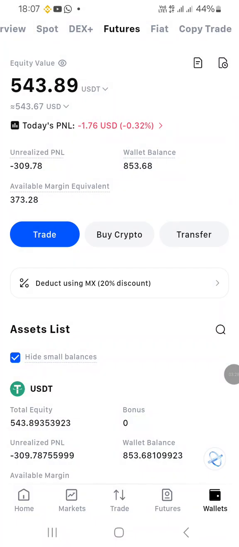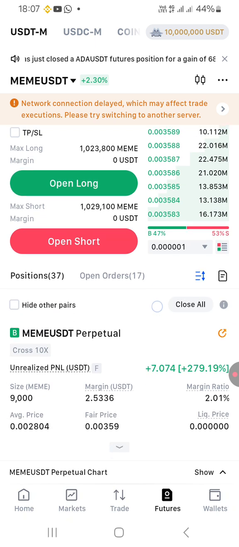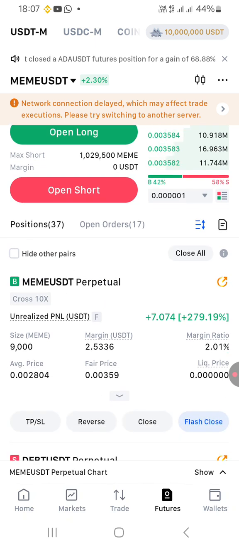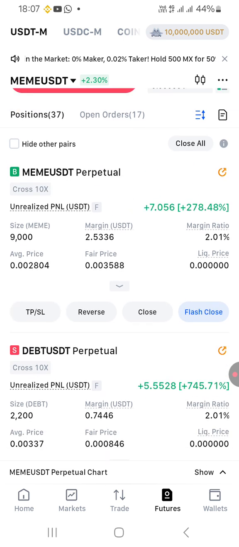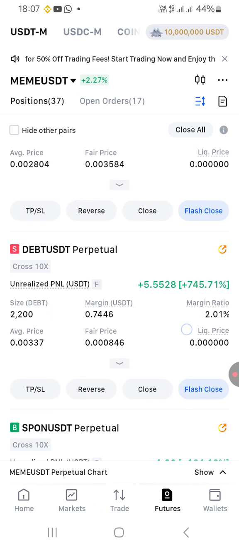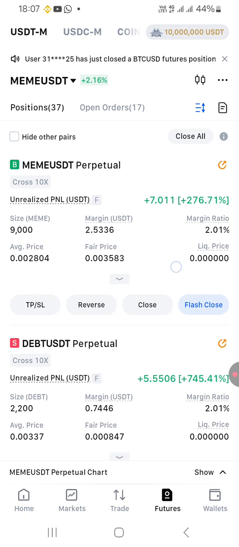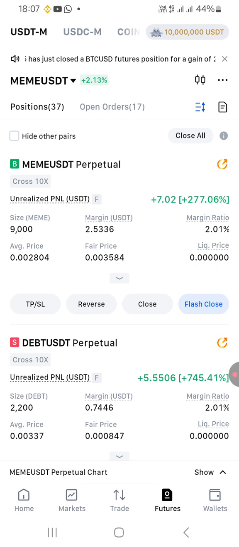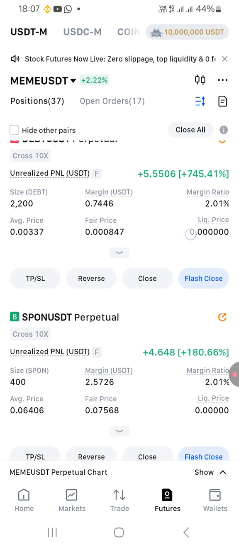Okay, so when you come to this side and I go here, I can show you some of my trades. If you look at the positions here, it says positions 37, and that shows you how many positions I've taken in the pairs. I'm sure it's because I've done both short and long in some of them. So it should be around 30 or 35 there. I think that's how many I've made. This main one I'm making some profit, but I thought we might go up, so I'm waiting for a while. If I see the trend is not going there, I might close it and retake a position, or wait, depending on how I see the trend. So these are some of them.